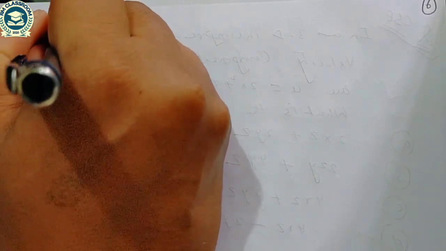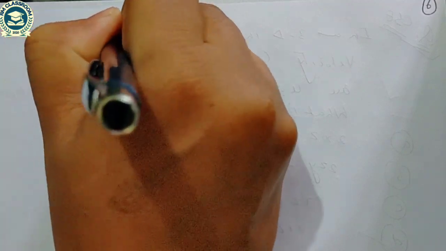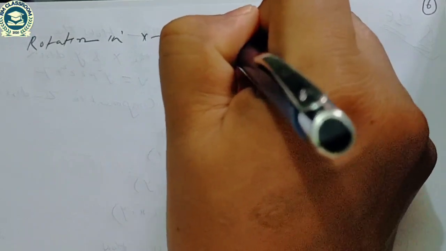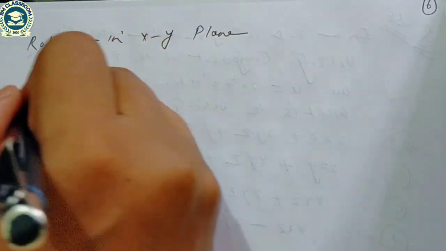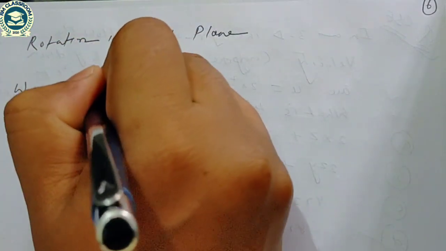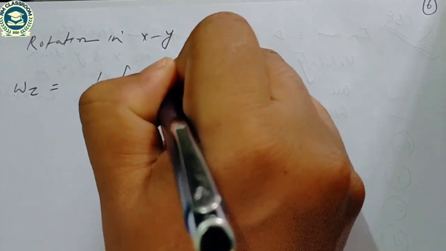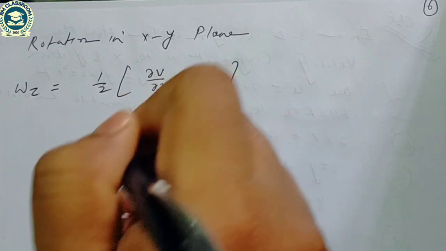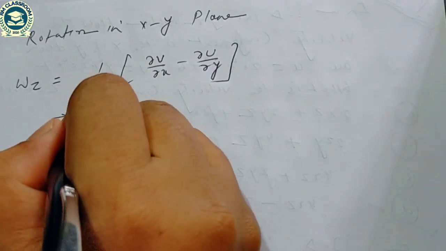So we can write rotation in xy plane, that is omega z, is equal to 1 by 2 (del v by del x minus del u by del y), and velocity is given.